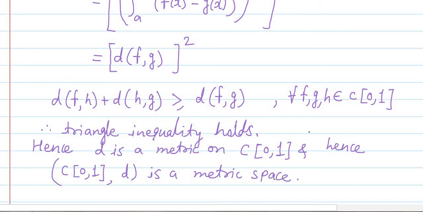So like such we have solved this example. So in this way we have solved this example. With this example we'll stop here and we'll continue in the next class. Thank you.